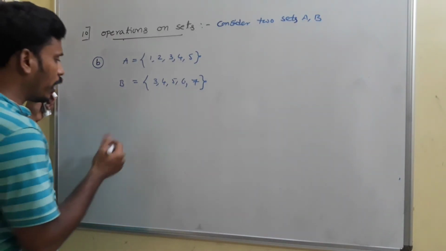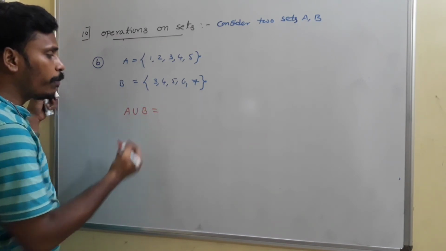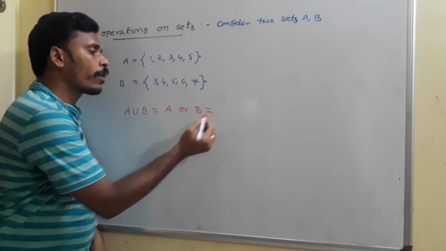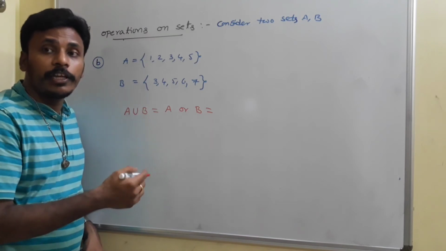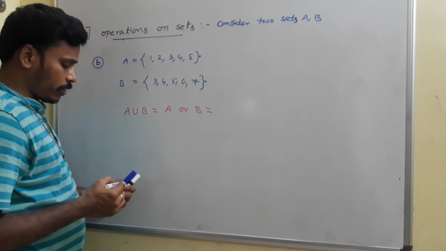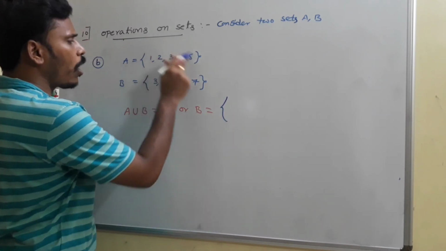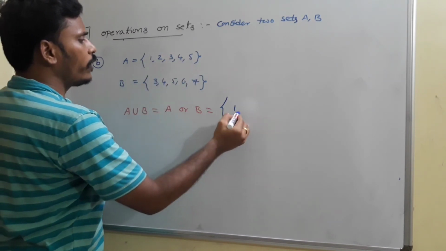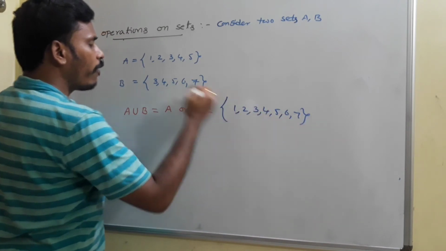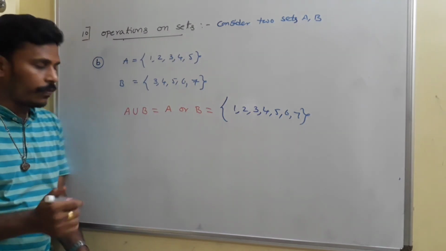Then what is A union B? Everybody just look carefully. A union B means A or B, either in A or in B. We need to consider all the elements, so we list them by taking all the elements: 1, 2, 3, 4, 5, 6, 7. Every element involved in these two sets I need to write for A union B, and that's it.